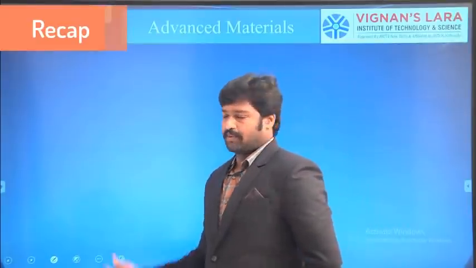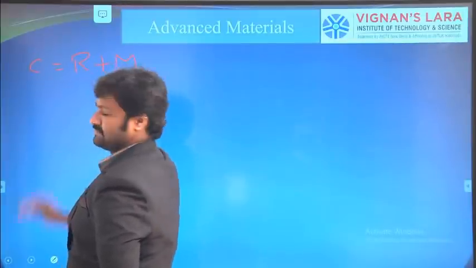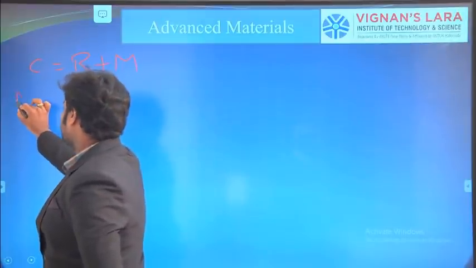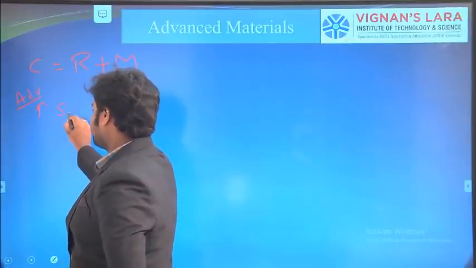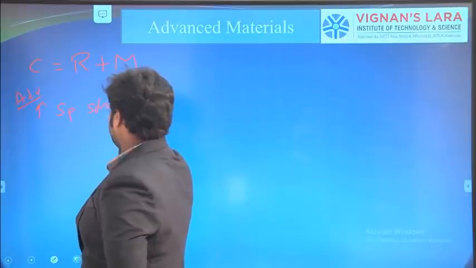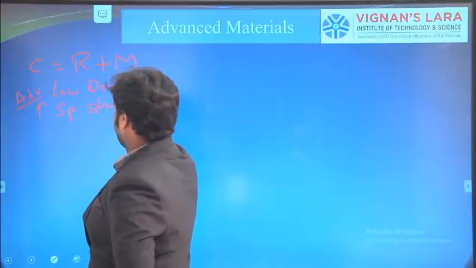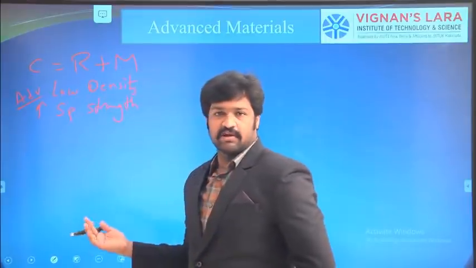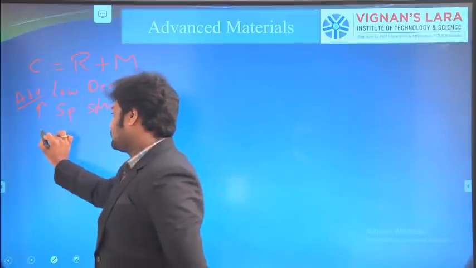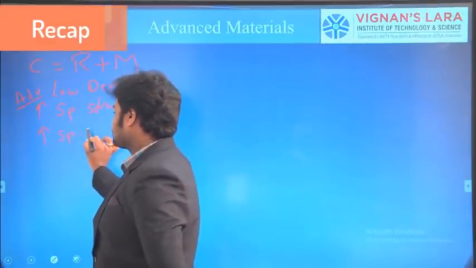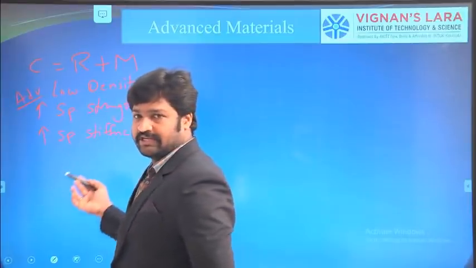Now we will summarize the topic. Composite is a combination of reinforcement and matrix. So next, advantages of composites. These are having high specific strength, and low density. It means the weight of the component is less. High specific strength means strength with respect to its weight, and these composites are high in specific stiffness, stiffness with respect to its weight.